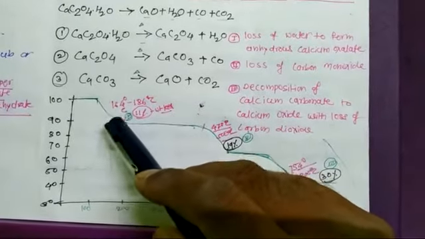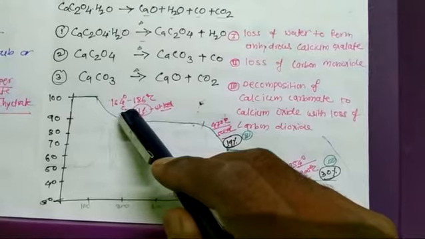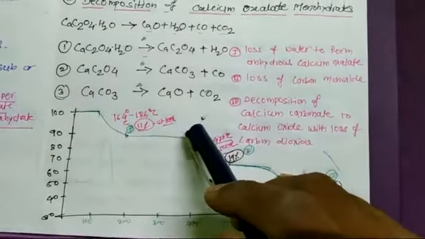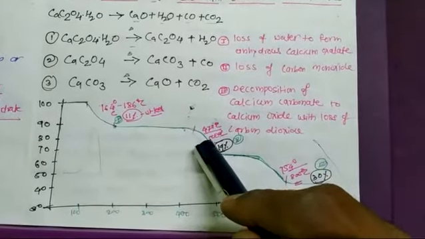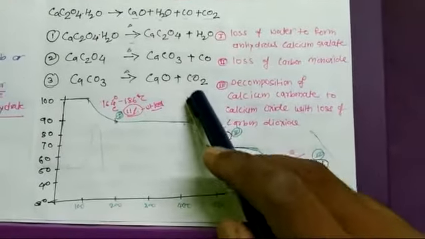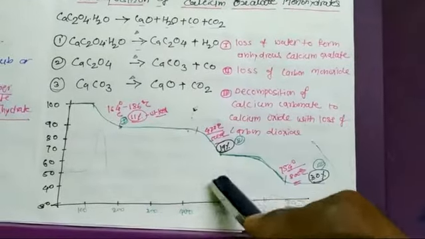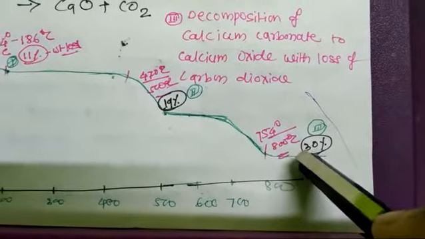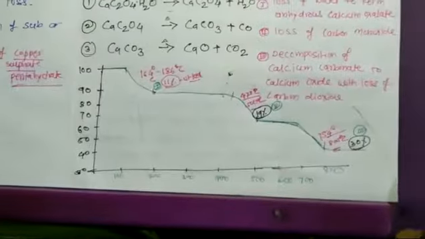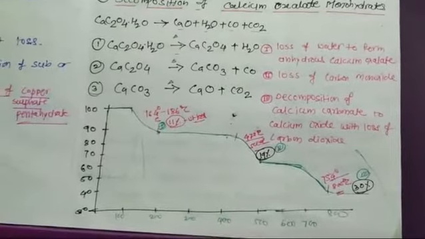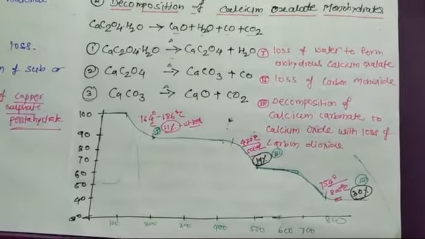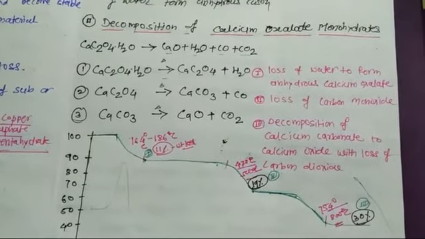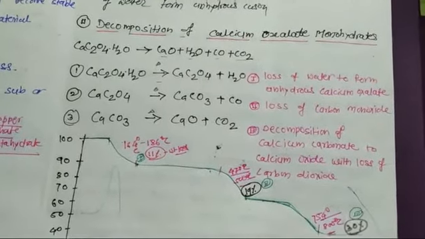The first reaction is carried out at 164 to 186 degrees Celsius. There is 11% weight loss in the first stage. In the second stage, the reaction is carried out at 470 to 500 degrees Celsius, with a 19% weight loss. And the third is carried out at 754 to 800 degrees Celsius, with a 30% weight loss. From this we receive the information on the decomposition of calcium oxalate monohydrate. This is an important question for the exam.